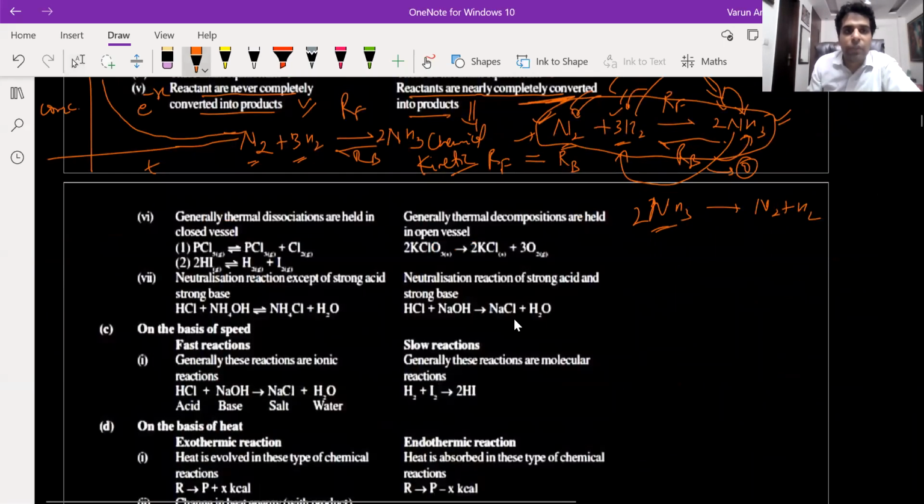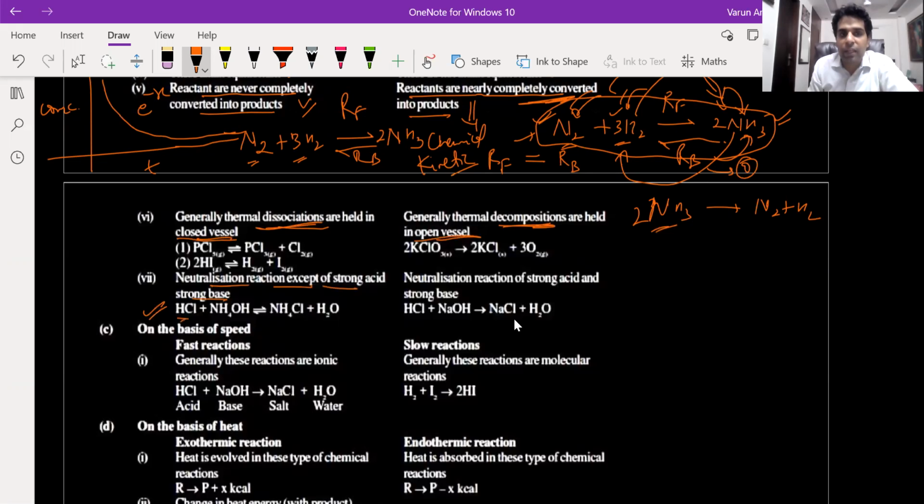Next point, generally thermal dissociations are held in a closed vessel. When equilibrium or dissociation is taking place, it is in a closed vessel. Decompositions and dissociations are two different things. Decomposition is a complete breakdown and is irreversible, while dissociation is a reversible process. Dissociation generally takes place in a closed vessel, and decomposition takes place in an open vessel.